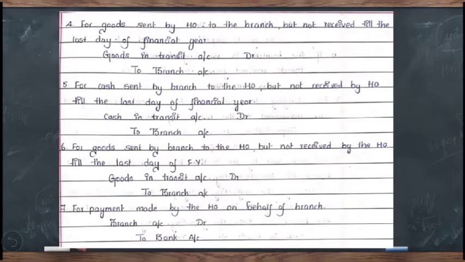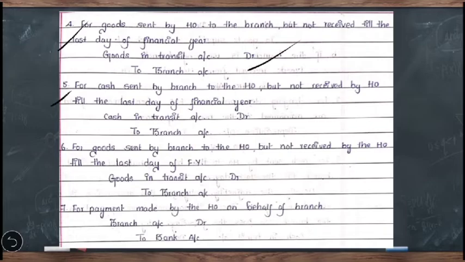Then a similar entry here, fourth one, for goods sent by head office to the branch but not received by the branch till the last day of the financial year. Again, here also head office has sent the goods to the branch, but branch did not receive it till the last day of the financial year. So what is the adjustment required here? In the previous entry, it was cash, but here it is goods. So the entry will be goods in transit account debit to branch account.